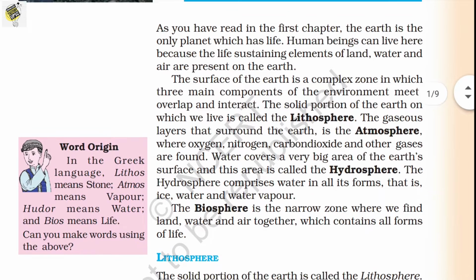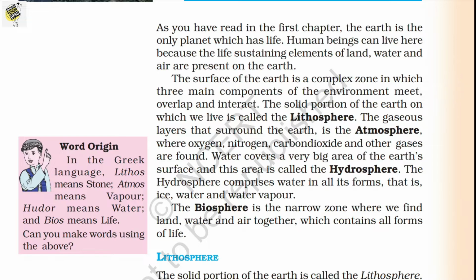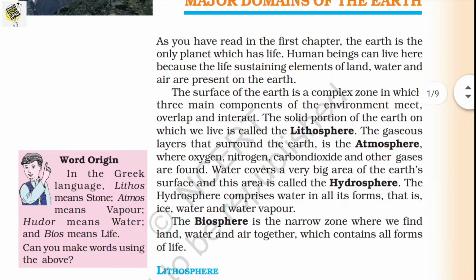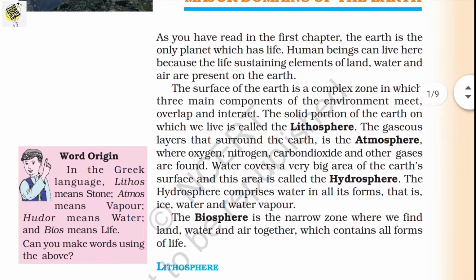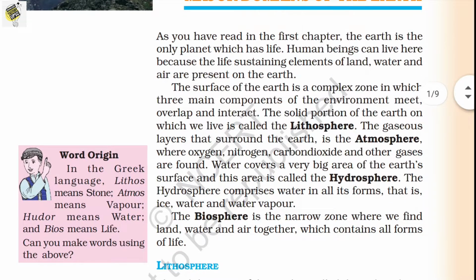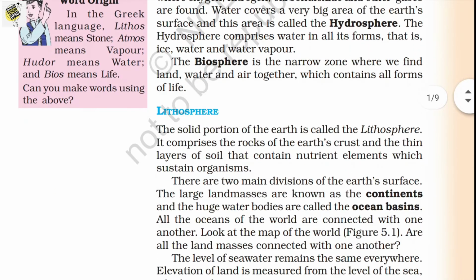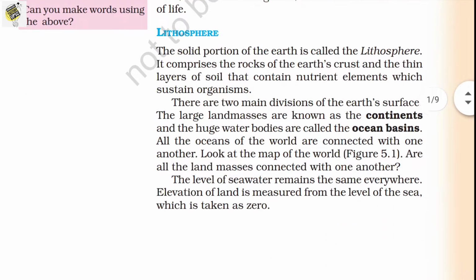Okay, so on the left side we can see a box, and that's also very important. Let's see that. In the Greek language, lithos means stone, atmos means vapor, hudor means water, and bios means life. So by that we can see how the words lithosphere, atmosphere, hydrosphere, and biosphere are derived. Lithos means stone, atmos means vapor, hudor means water, which stands for hydrosphere, and bios means life. Okay, so let's see in detail.